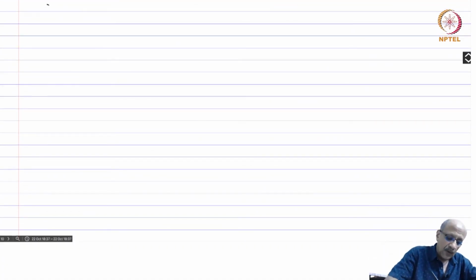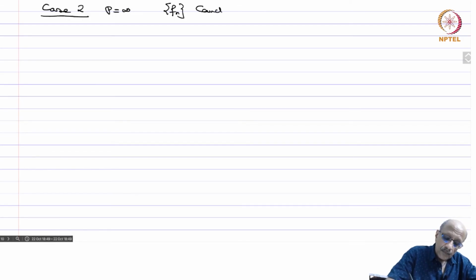So case 2, p equals infinity. So you have f_n is Cauchy in L infinity(mu).